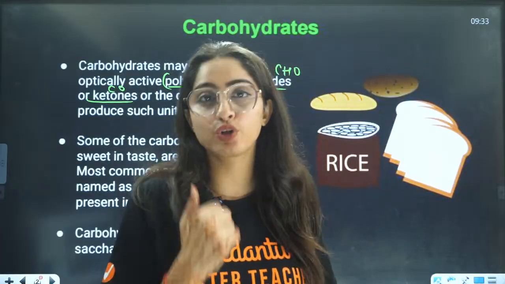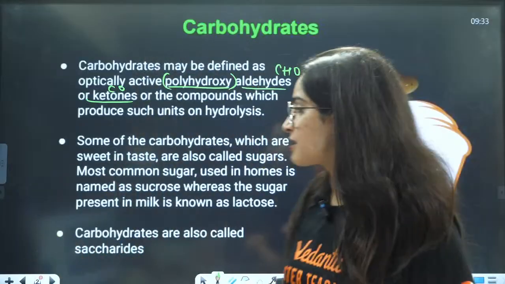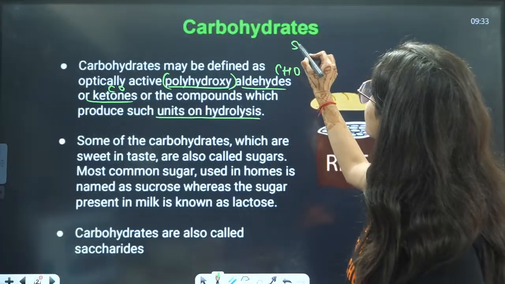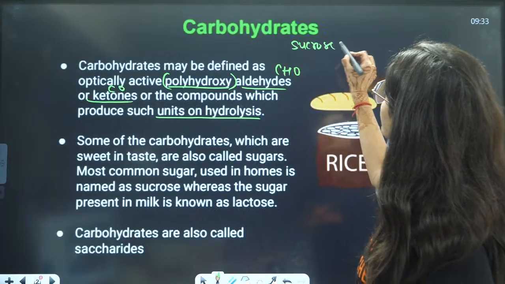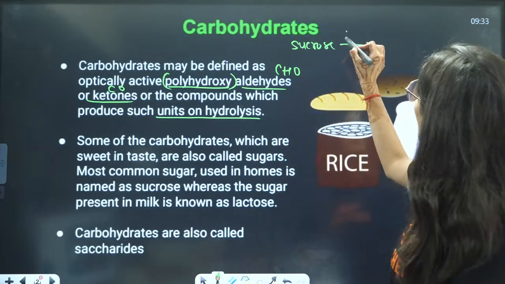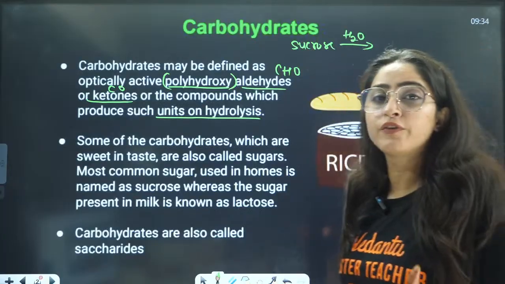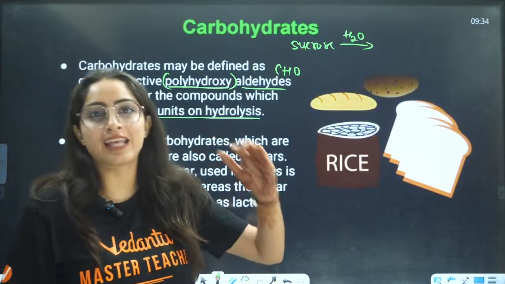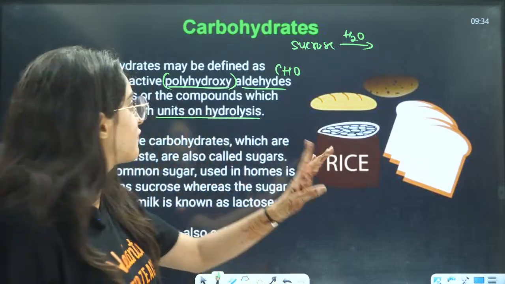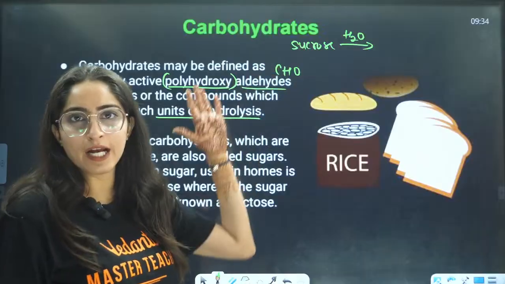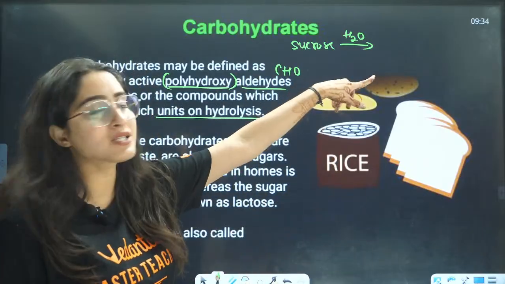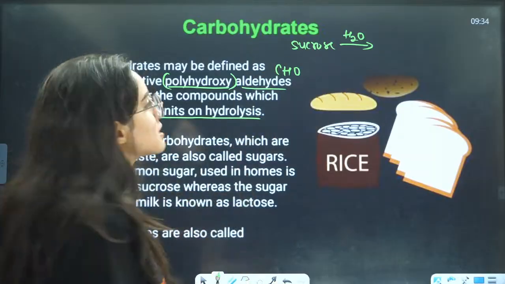Maltose, lactose, right? So these are all things which, on hydrolysis, give units. For example, sucrose on hydrolysis will give you glucose and fructose, right? So basically they are saying either it is directly a polyhydroxyaldehyde or ketone, or it gives polyhydroxyaldehyde or ketones after hydrolysis, right?